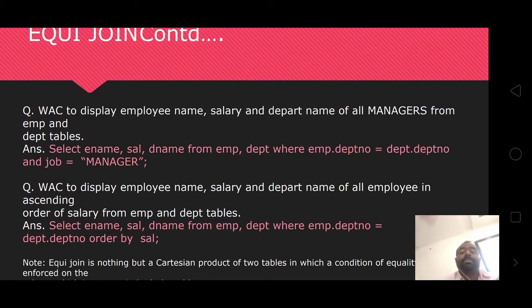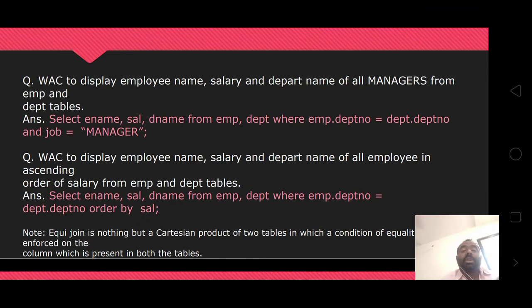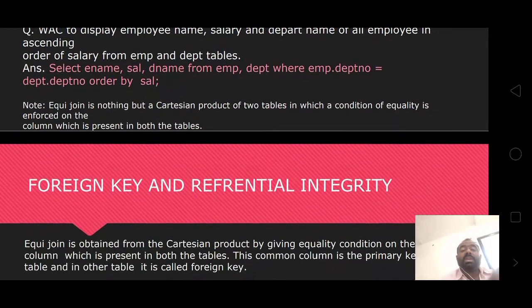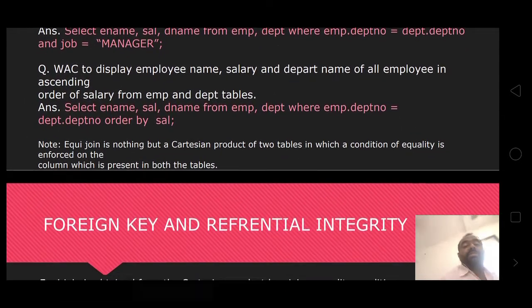Equi join. Write a query to display employee name, salary and department name of managers from the employee table. Okay, these are the examples for this one.